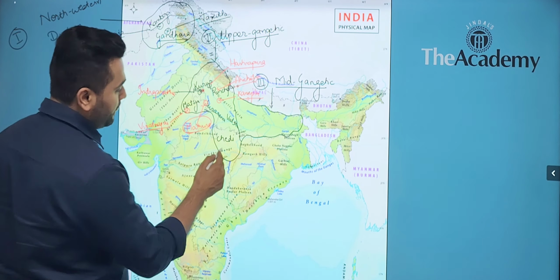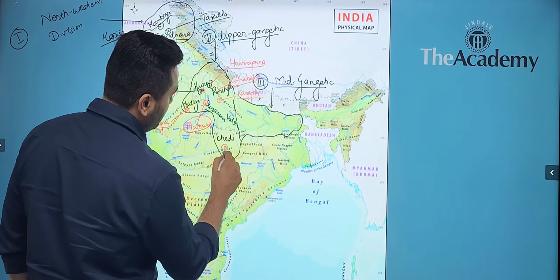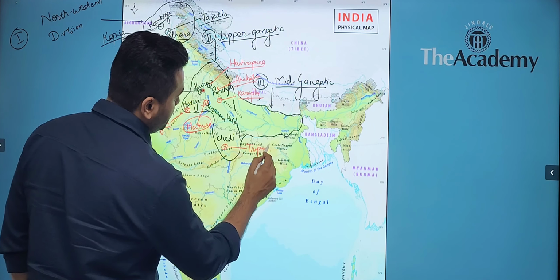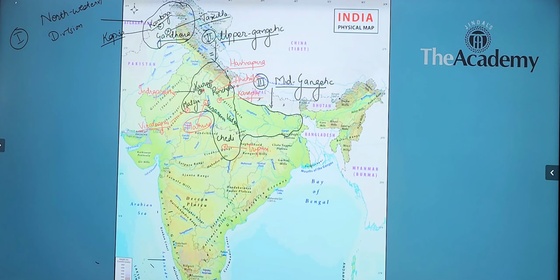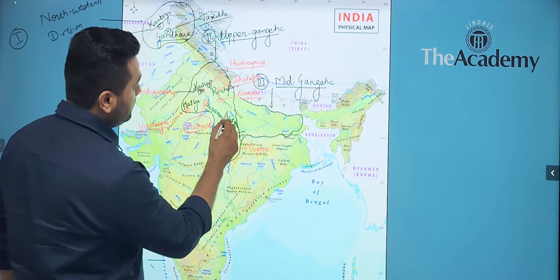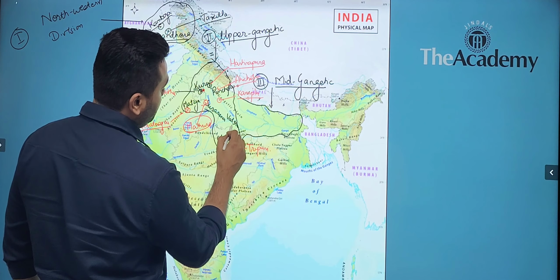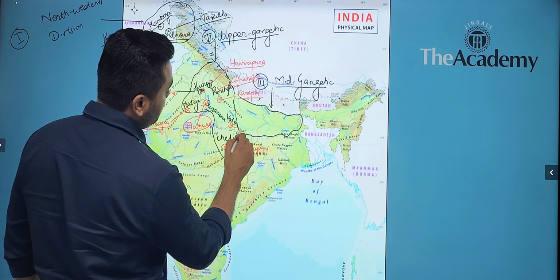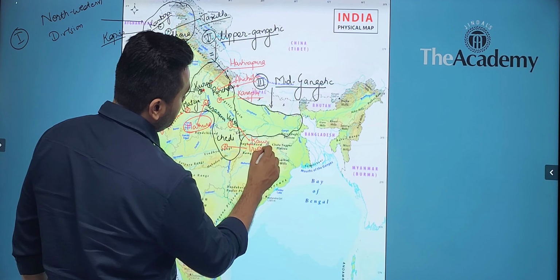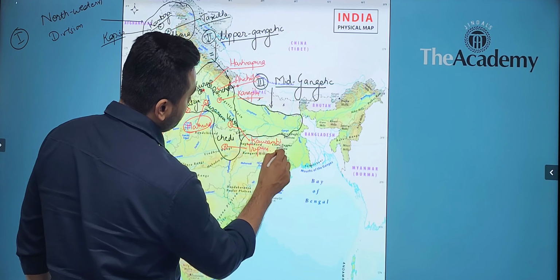The Chedi had its capital in the form of Tripuri, an important town on the bank of river Narmada. And Vatsa, an important Mahajanpad, had its capital in the form of an important city, Kaushambi.